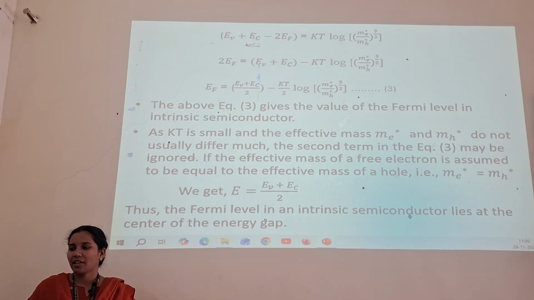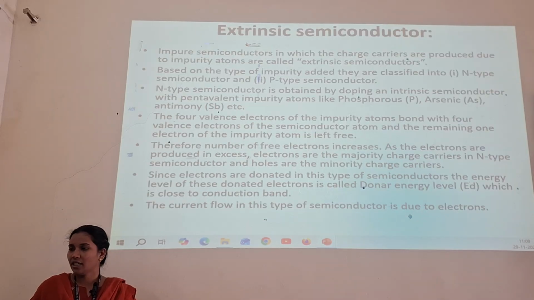Thus, the Fermi level in an intrinsic semiconductor lies at the center of the energy gap.